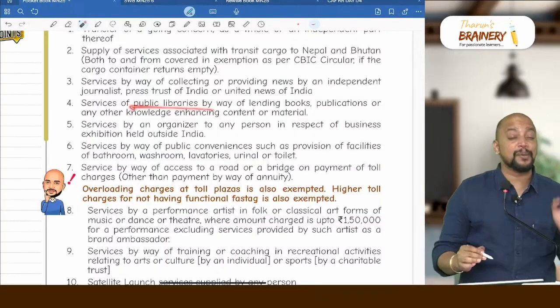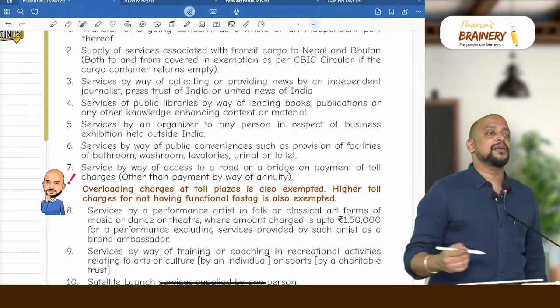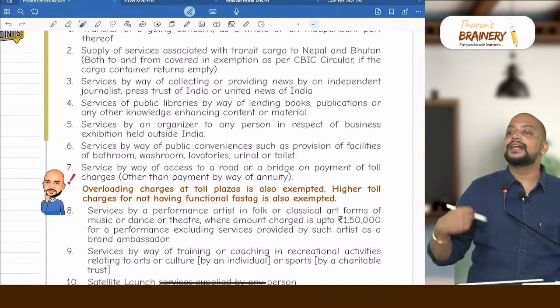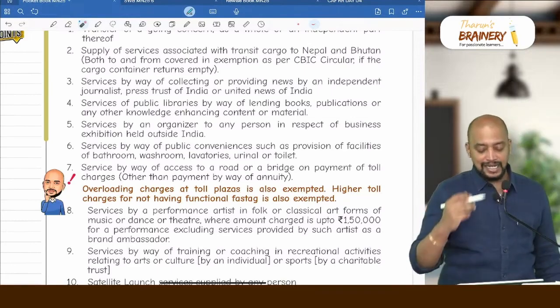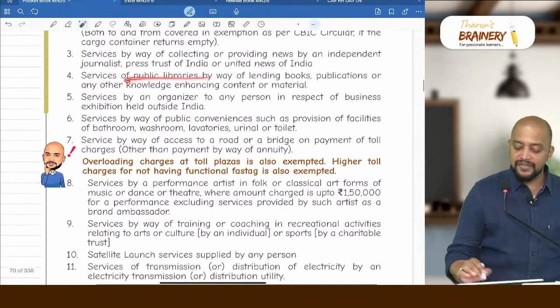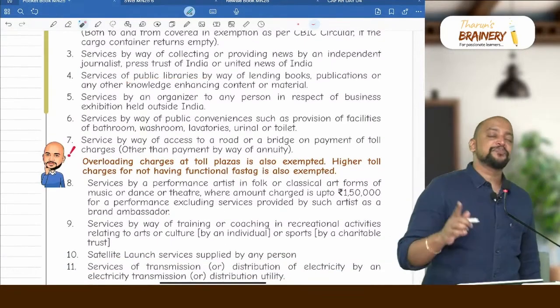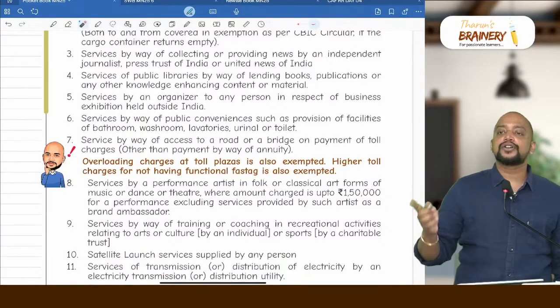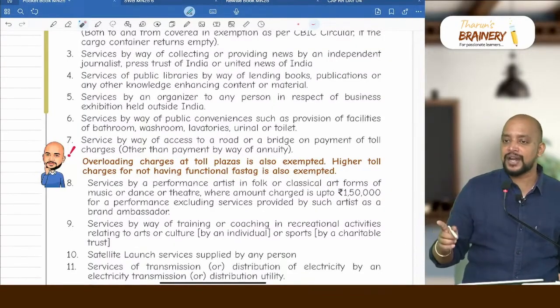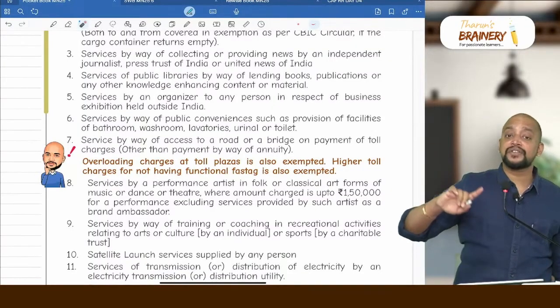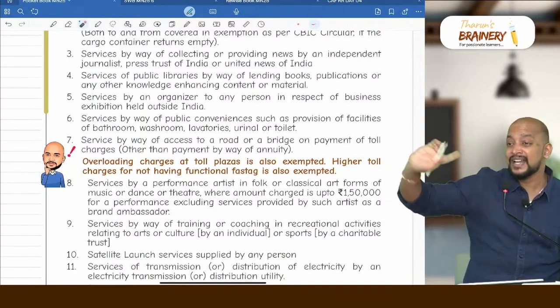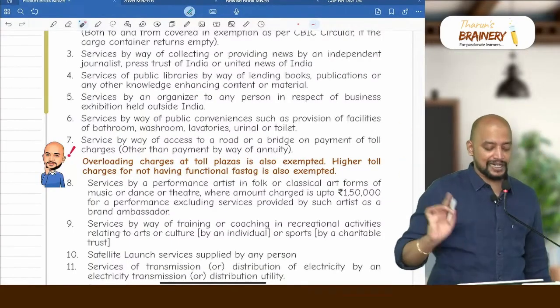Then services by public libraries. There will be some public libraries which are open for all. They will be lending books and for which they collect some lending charges, that is exempted. What if it is a private library? Then it is taxable, but it should not be an education institution, because for example ICAI is a private library, but that will come under the exemption with respect to services provided by an education institution to students, faculty and staff.